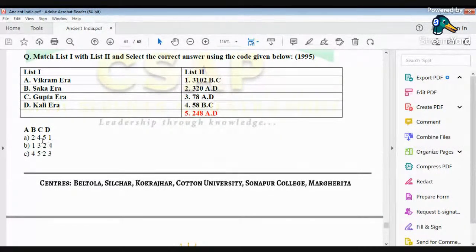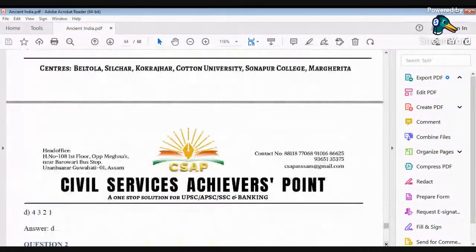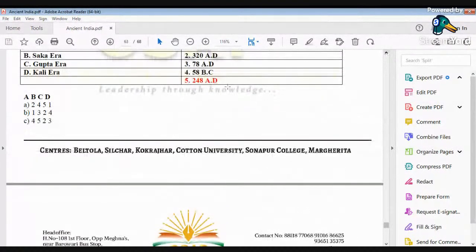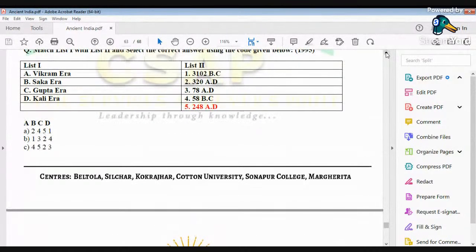Option B has B matched with 3 and C matched with 2, and option D has 3 2 here also. That means we have to find out one more before we can give a proper answer.